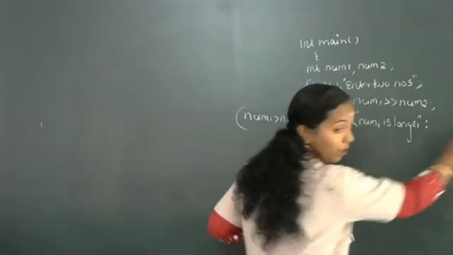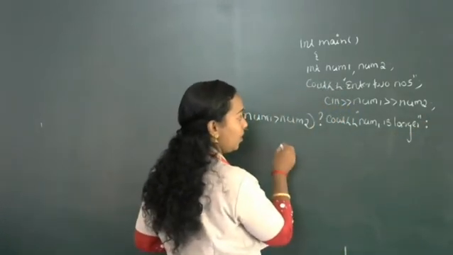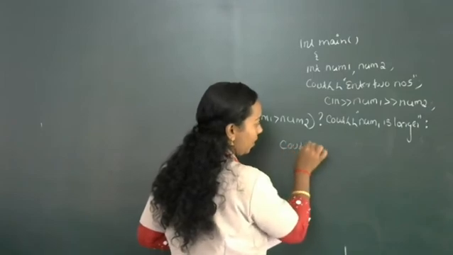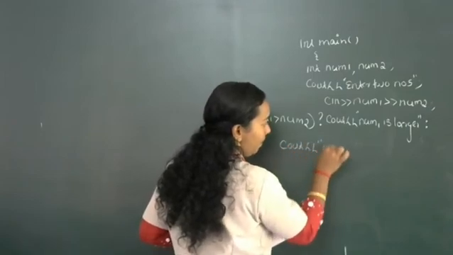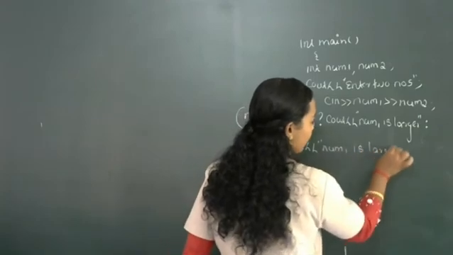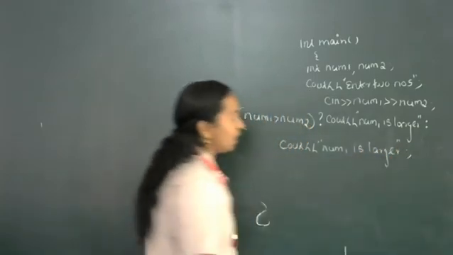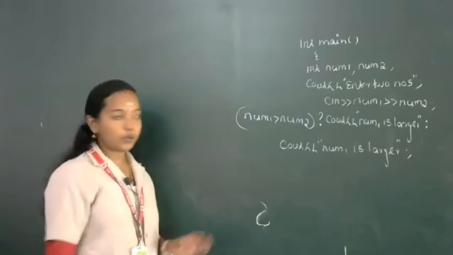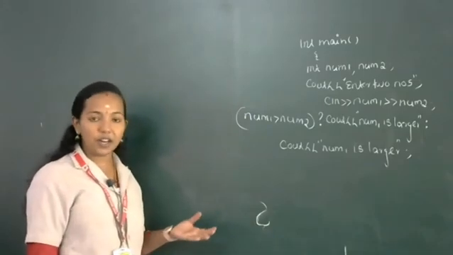So here I am not going to write the first. Again I am continuing the next line. Cout num1 is larger. Semicolon. Clear? So instead of if-else statement, what are we specifying?